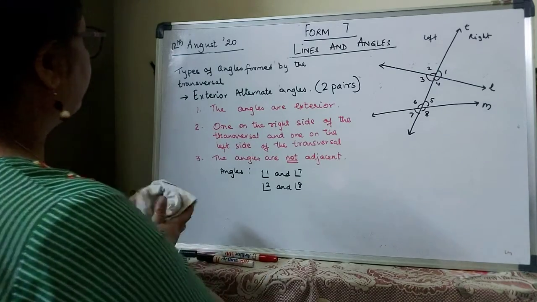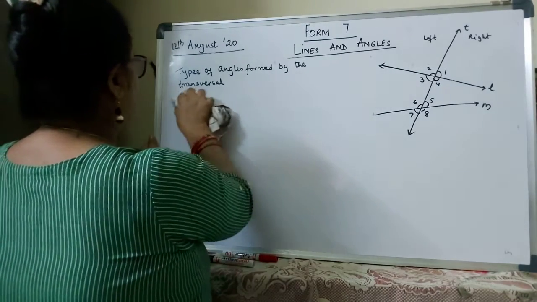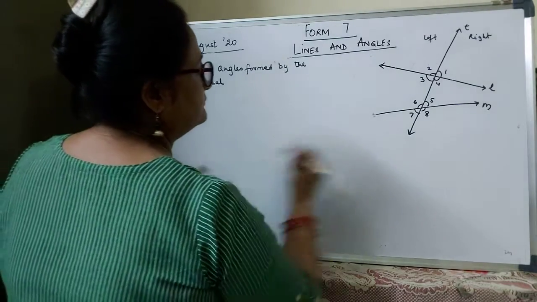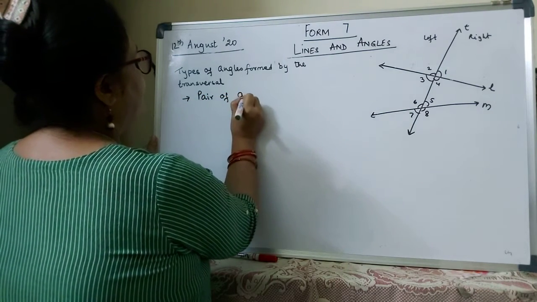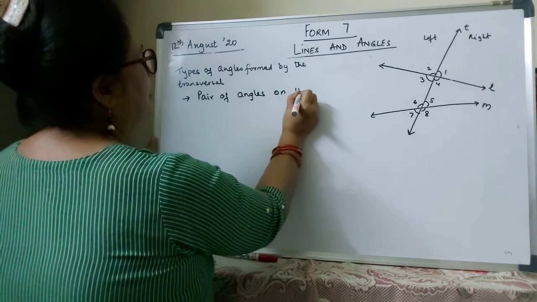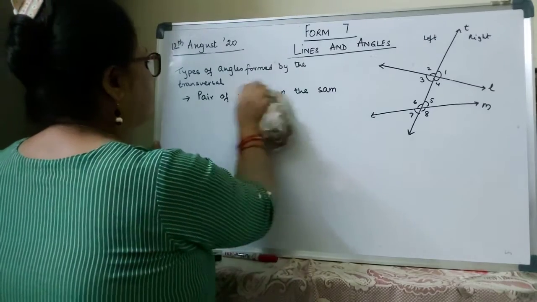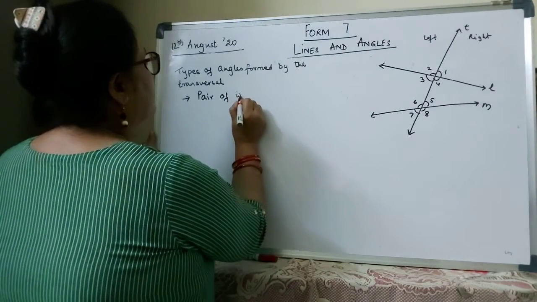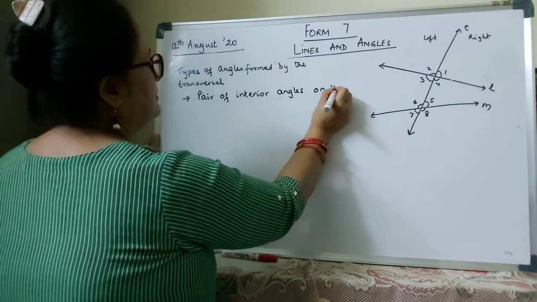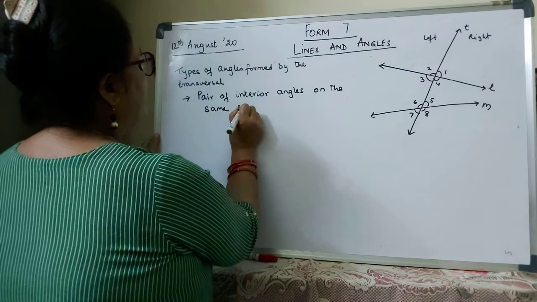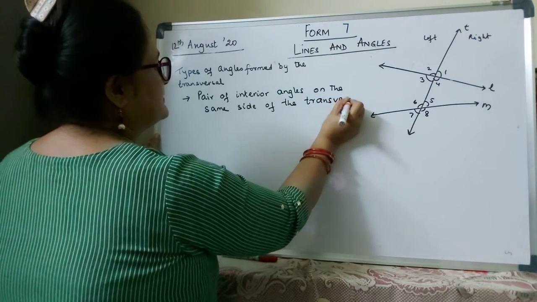Right. Next is a pair of interior angles on the same side of the transversal.